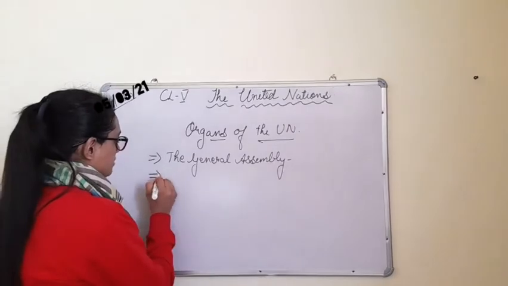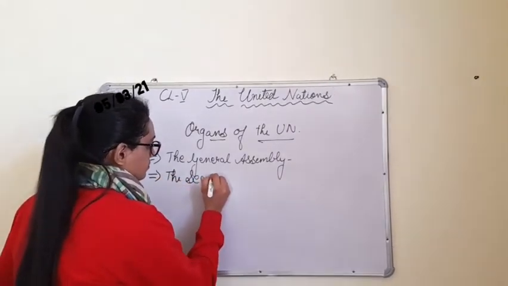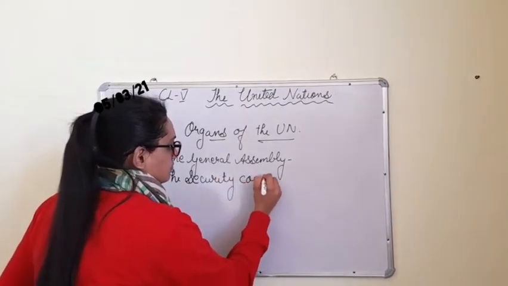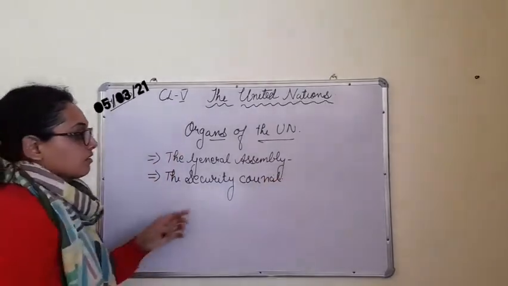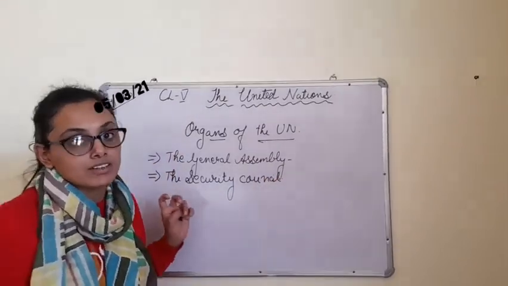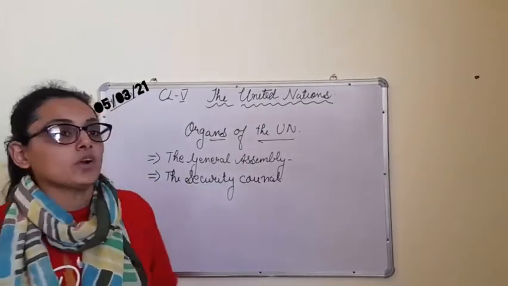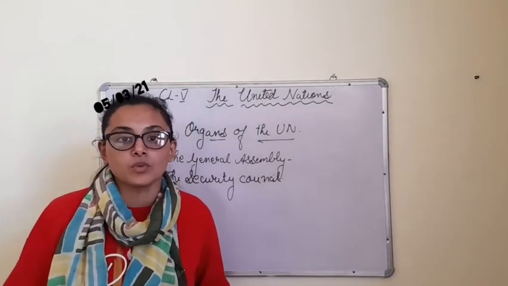Next we have the Security Council. Now this is the most powerful organ of the UN. Why? Because this Security Council takes care of the peace all around the world.